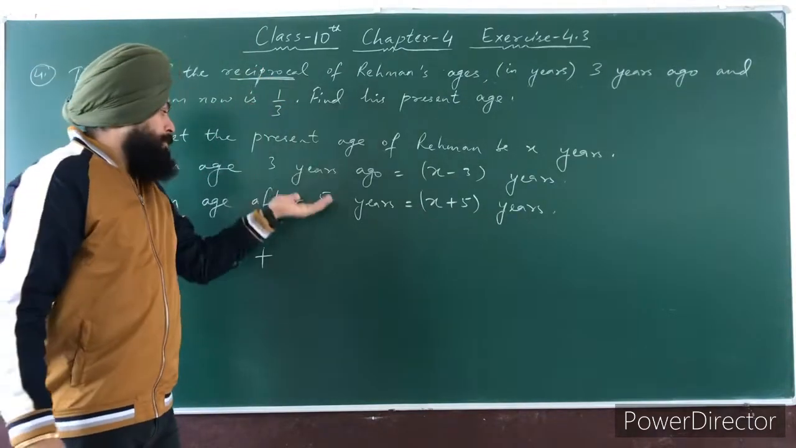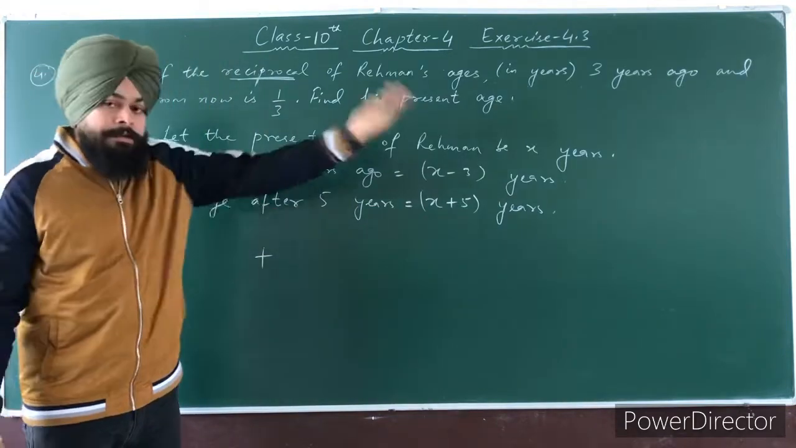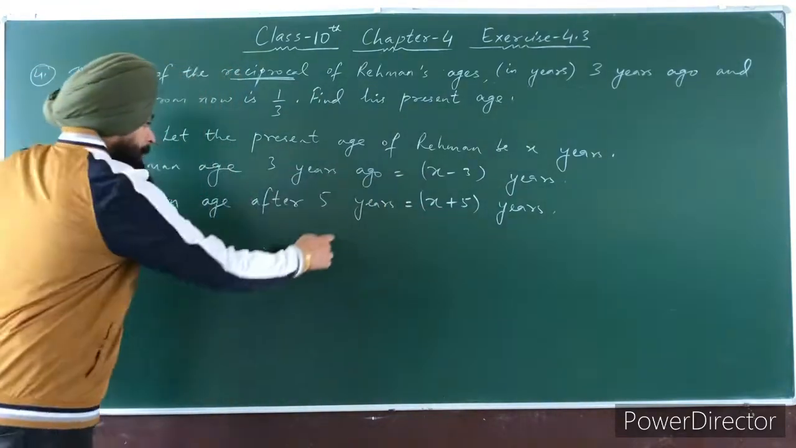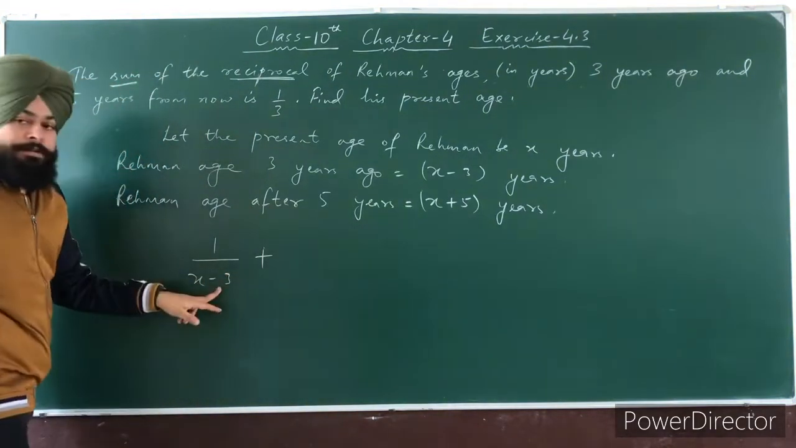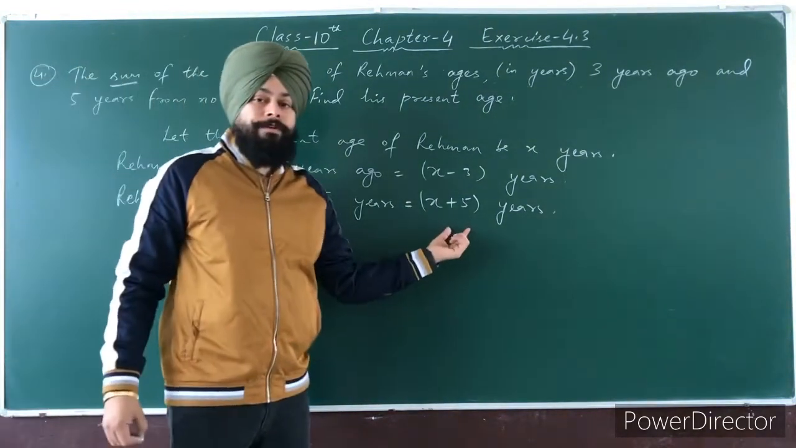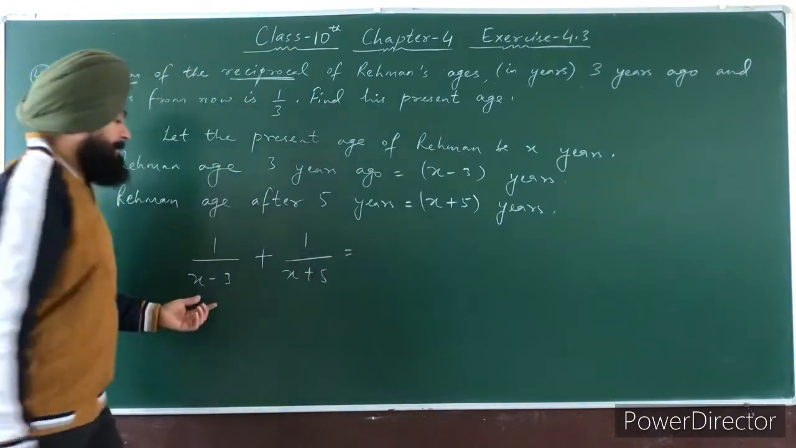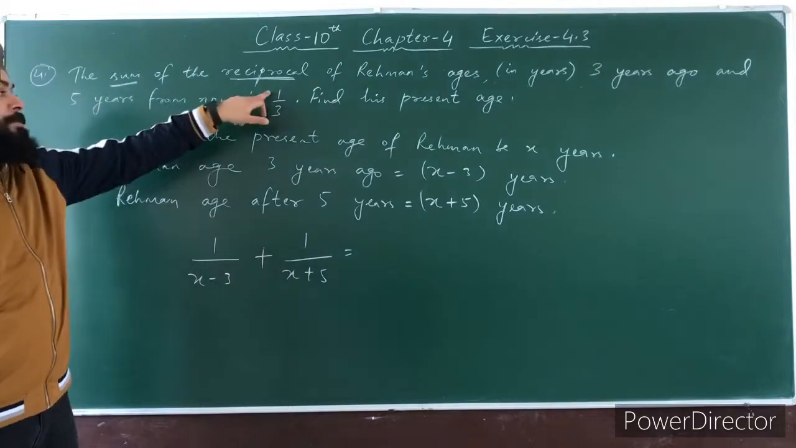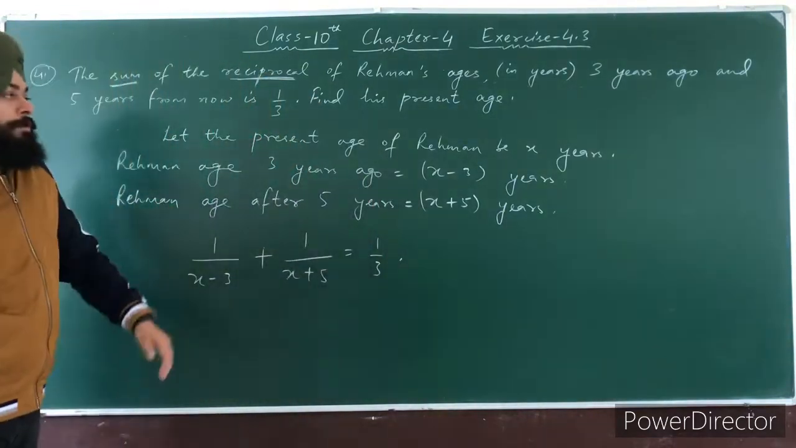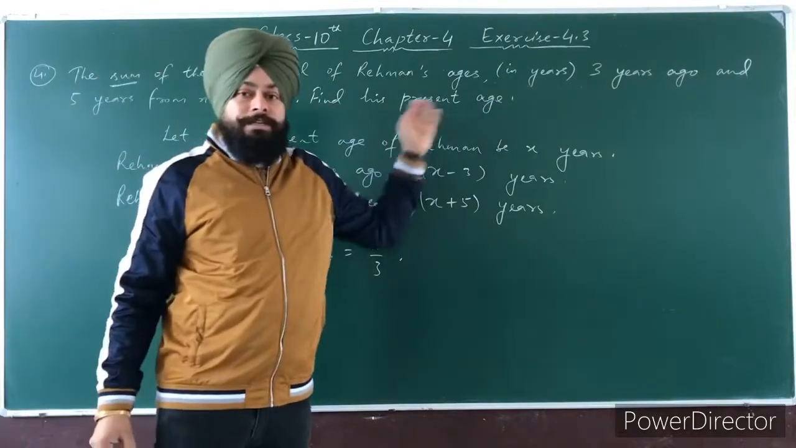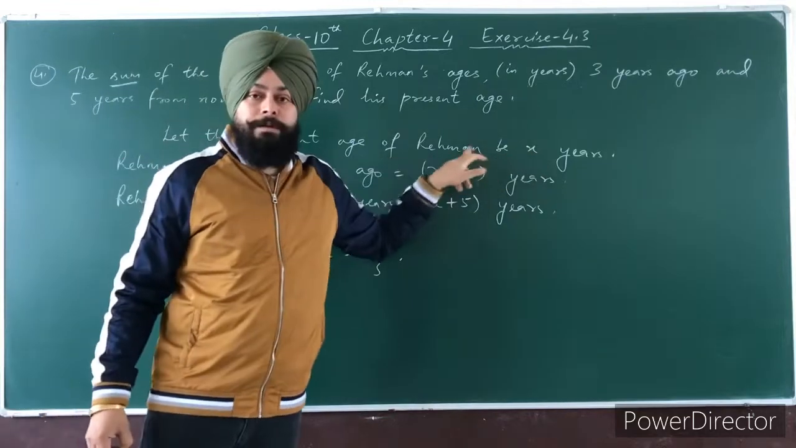Reciprocal मतलब जो उसकी एज 3 साल पहले थी उसका रेसिप्रोकल और जो उसकी एज 5 years बाद में है उसका रेसिप्रोकल. So the reciprocal of x minus 3 is 1 upon x minus 3. Alright, and the reciprocal of x plus 5 is 1 upon x plus 5, and the sum of their reciprocals is how much? 1 over 3. It is already given. So what you have to find? You have to find his present age. Present means you will find the value of x because x is the present age of Rahman.